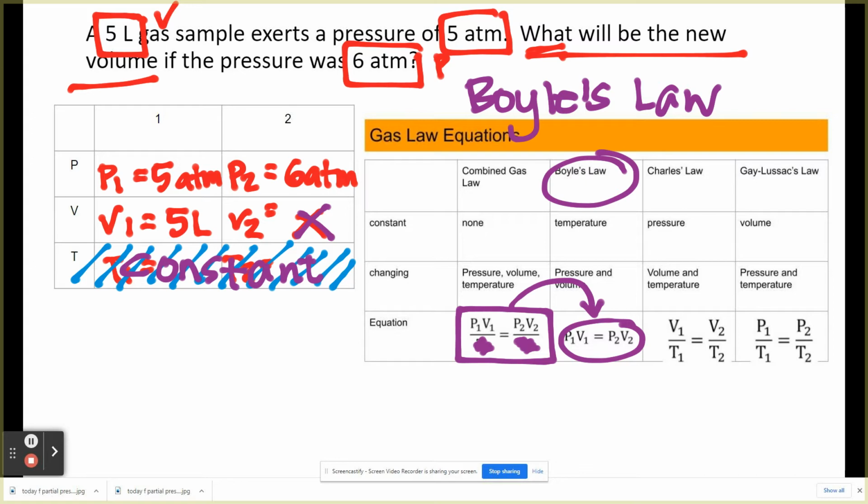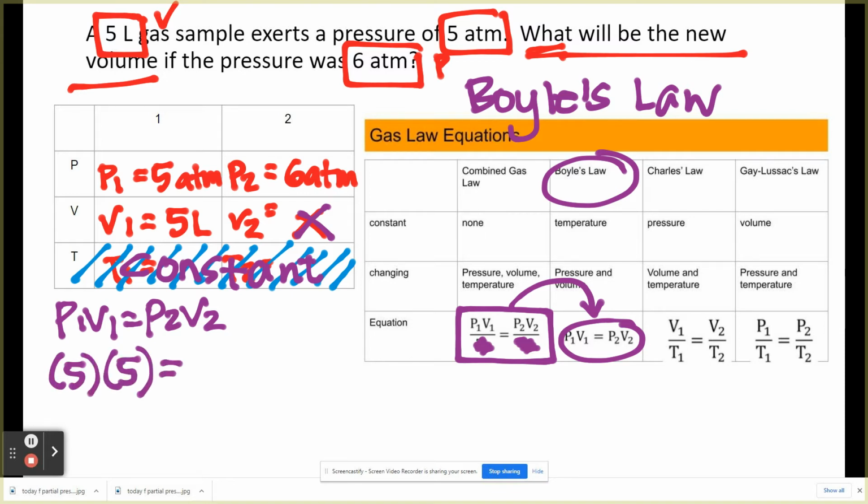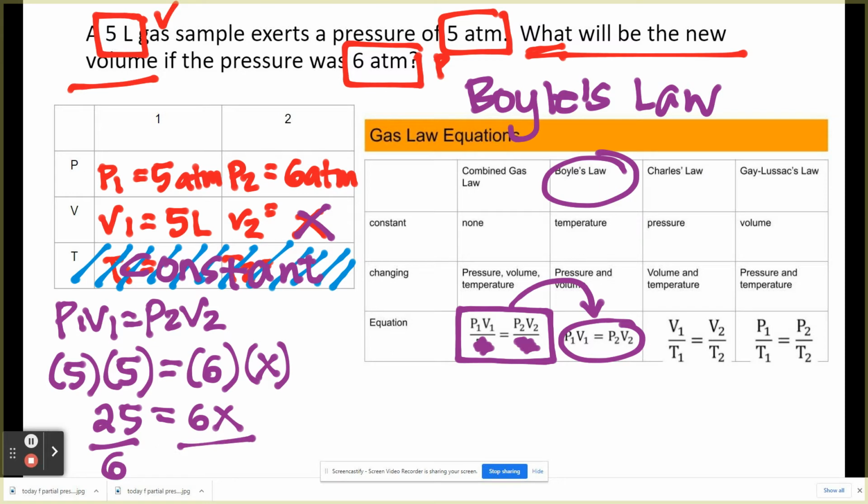And how do you solve it? Just plug it in the equation. P1 V1 equals P2 V2. Our P1 is 5, V1 is 5, P2 is 6, and V2 is X. This is 25 equals 6X. And how do you solve for X? You simply divide both sides by 6. X cancels out. This is X equals, and what is 25 divided by 6?